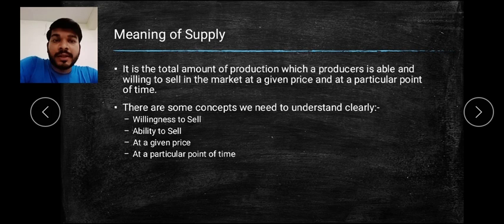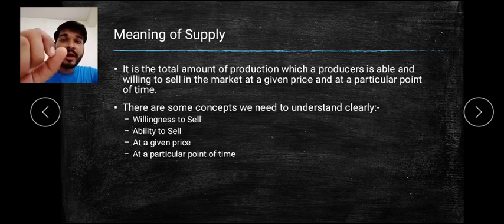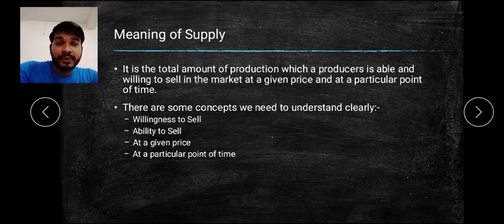What is willingness to sell? Willingness to sell means that you, as a producer or a seller, want to sell in the market. So first is the willingness, then you try to produce the goods, and after production the goods are available with you. At that time, all the available stock which you are having and want to sell is called the ability to sell. Now you have the stock and you want to sell it, so the second point is fulfilled.